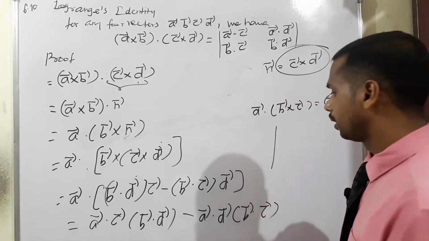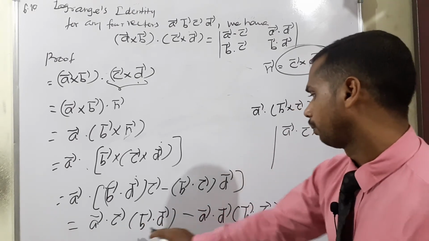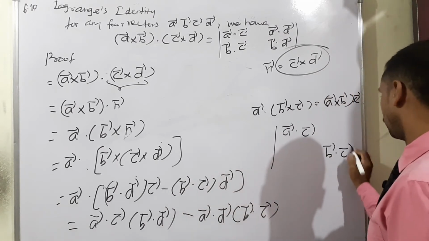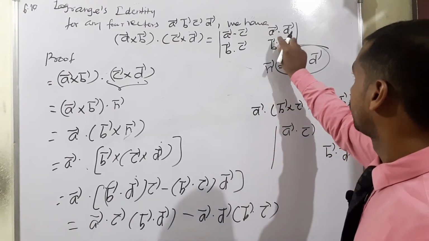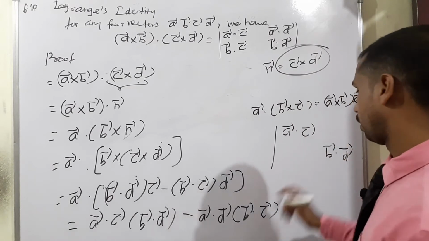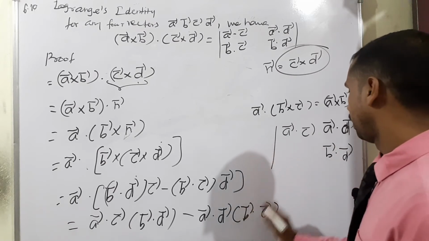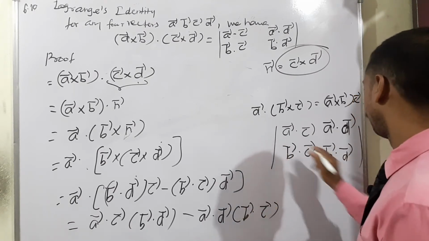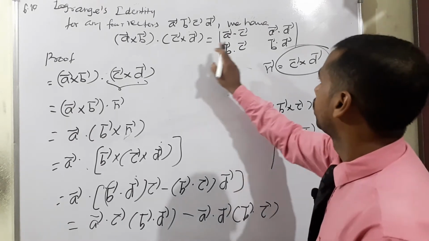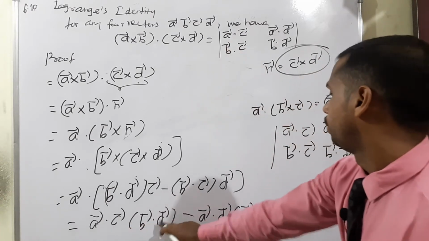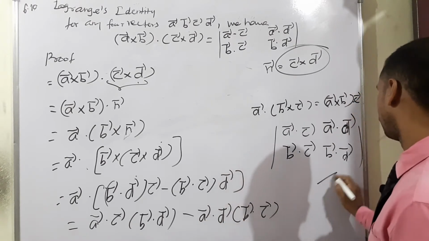This is, if you make it determinant form, the first one: A vector dot C vector, then B vector dot D vector, second one, isn't it? Now the next term here is A vector dot D vector, and the remaining term is B vector dot C vector. If you expand, how to rewrite now: A vector dot C vector into B vector dot D vector, second condition, then minus A vector dot D vector into B vector dot C vector, hence proved.